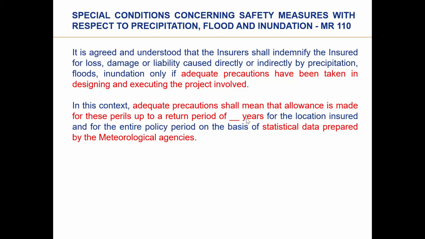For 20 years return period, he has to take precaution for the location insured, for the entire policy period, on the basis of statistical data prepared by the meteorological agency. So what it says is that the insured has to take adequate precaution to deal with these perils for a return period of 20 years.